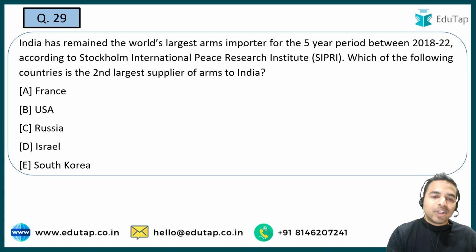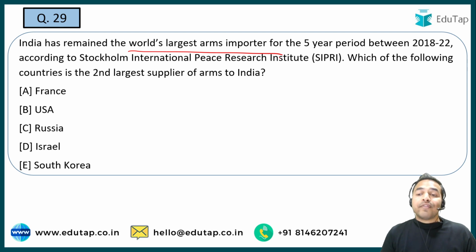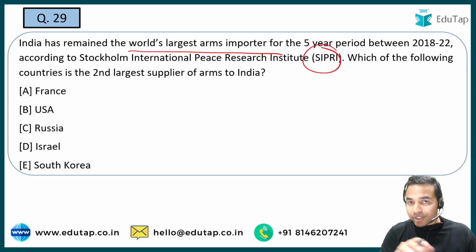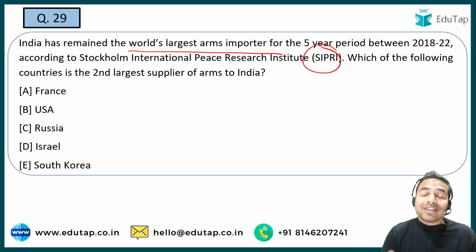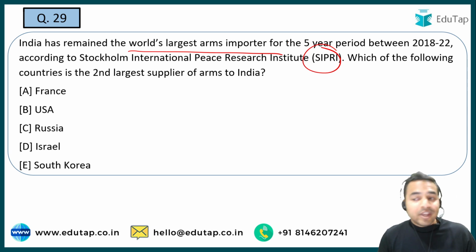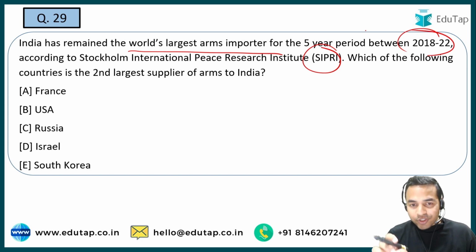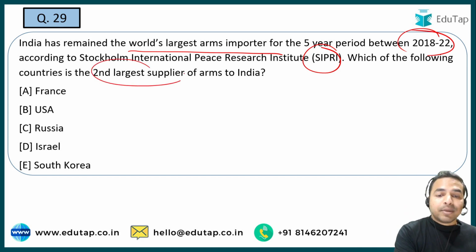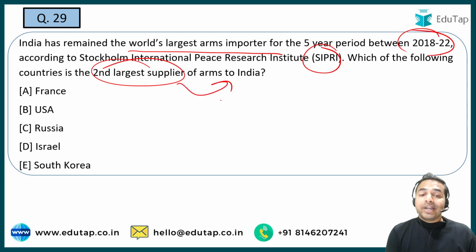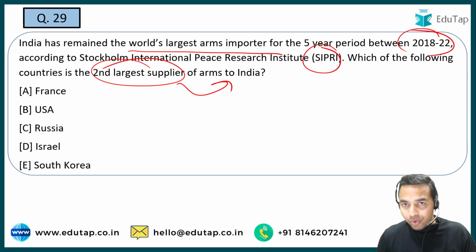So India has remained the world's largest arms importer for the 5-year period. See guys, recently SIPRI ने अपनी रिपोर्ट लॉन्च की है, उसके अंदर उन्होंने बताया है कि इंडिया इज द वर्ल्ड्स लार्जेस्ट आर्म इंपोर्टर फॉर द 5-year period, that is from 2018 to 2022. And the question for you is that which of the following country is the second largest supplier of arms to India? तो इंडिया को सबसे ज्यादा आर्म सप्लाई करने वाली सेकेंड लार्जेस्ट country कौन सी है? Is it France, USA, Russia, Israel, South Korea? So this is what you are required to tell me in the comment section guys.